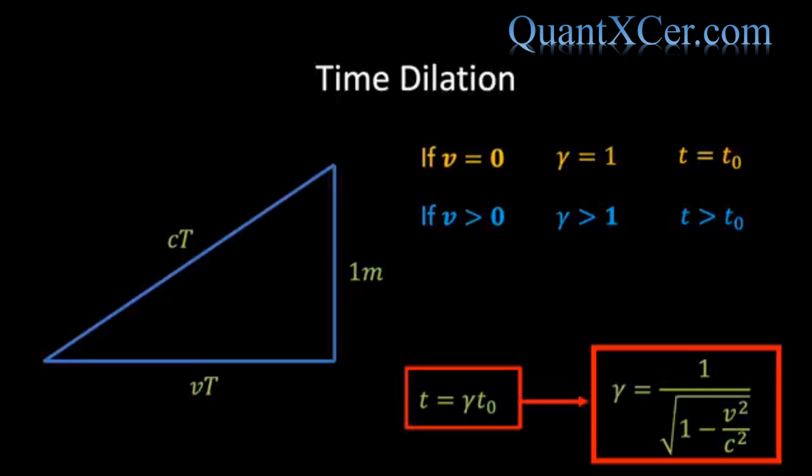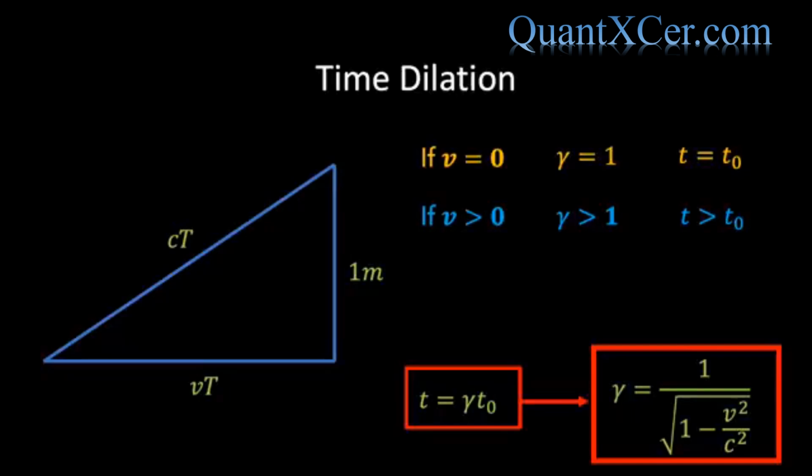Now, it is important to emphasise that not only does this particular moving clock run more slowly, but if the principle of relativity is correct, then any other type of clock would also have to run slow by exactly the same amount. Well, why? Because otherwise the person on the train would be able to use the mismatch between the clocks to determine the speed of the train, which would violate the principle of relativity, which we have already seen states that there is no way of performing any experiment to distinguish between a stationary frame of reference and a frame of reference moving at a constant speed in a straight line.